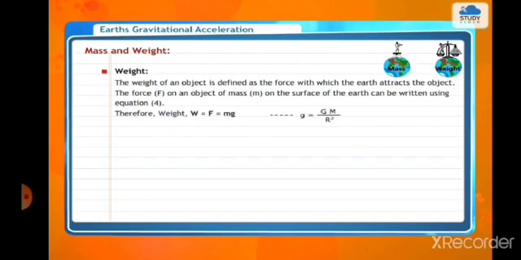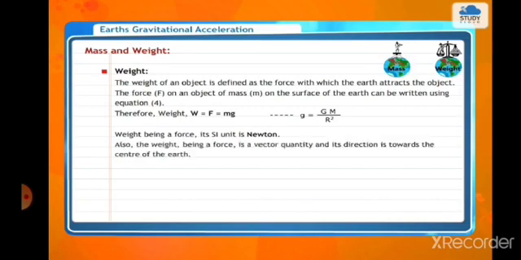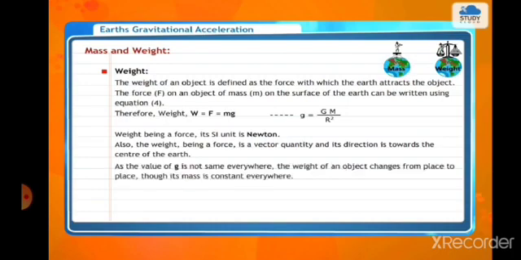g is equal to G capital M upon R square. Weight being a force, its SI unit is Newton. Also, the weight being a force is a vector quantity and its direction is towards the center of the earth. As the value of g is not the same everywhere, the weight of an object changes from place to place, though its mass is constant everywhere.